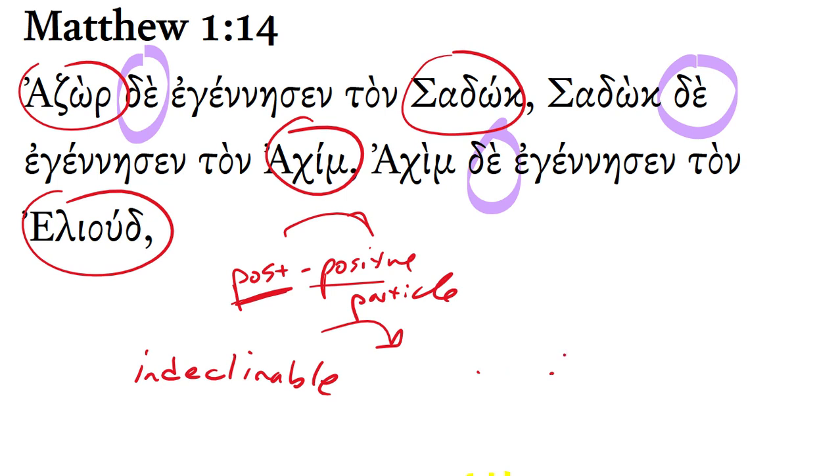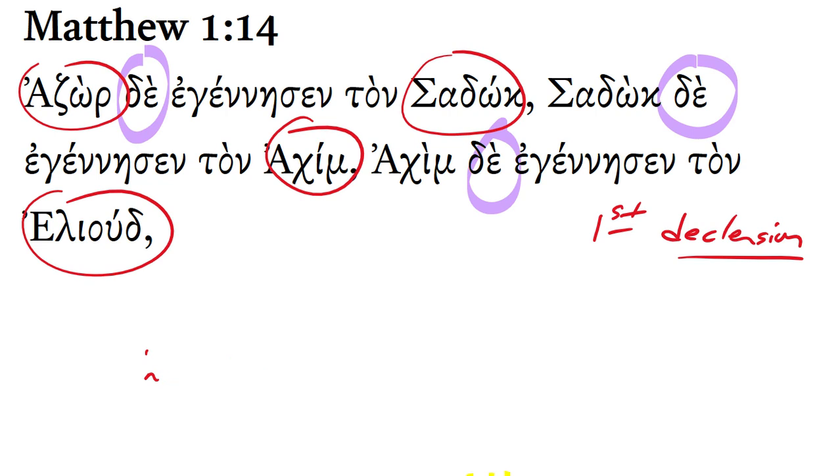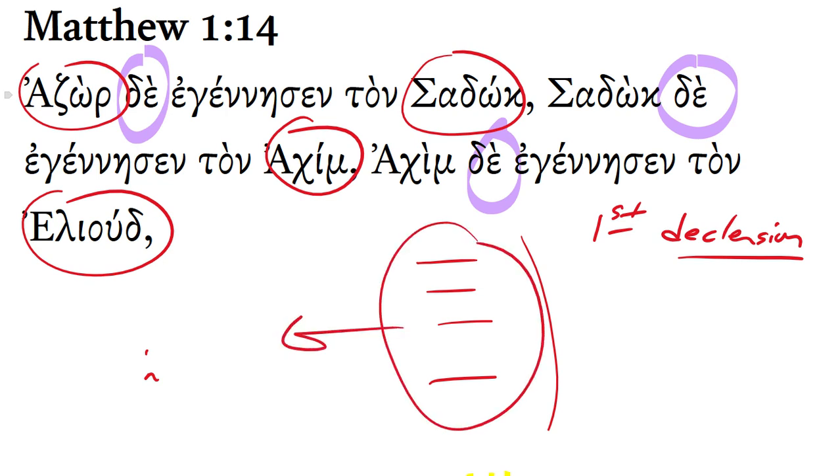Remember that? First declension, second declension, third declension. A declension just means pattern. And it's using movement here, sort of upwards and downwards movement, with the idea of a pattern unfolding, right? Here you have nominative, genitive, dative, accusative, it's declining. But if something is indeclinable, then all of these forms are the same. There's one form that is indeclinable, and that's very common with proper names that have been borrowed from other languages.